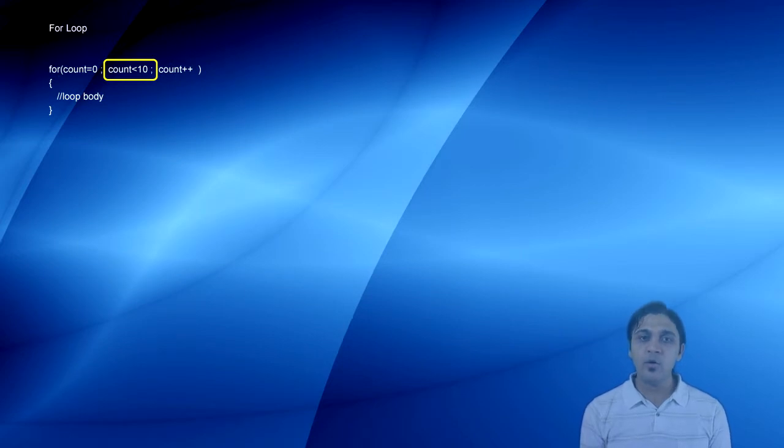Suppose we want to execute the loop till count is less than 10, so we write count is less than 10. The last section is used to modify the value of the count. Here we will increment the value by 1, so we can write count plus plus.